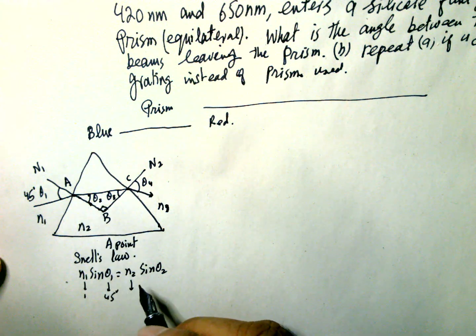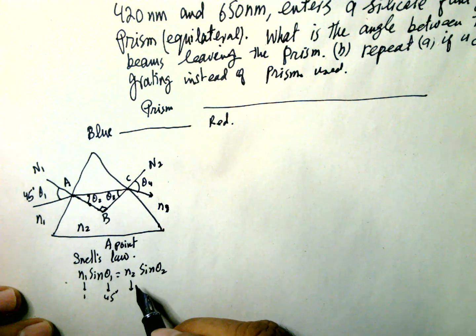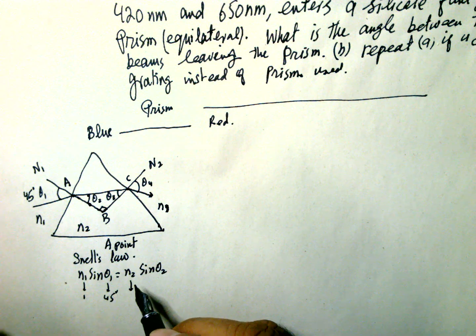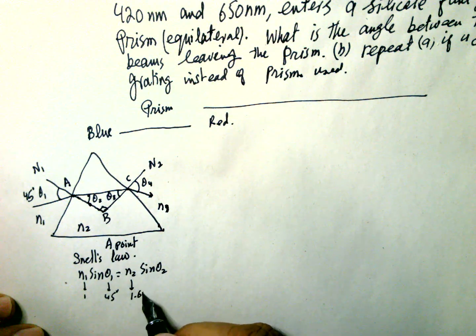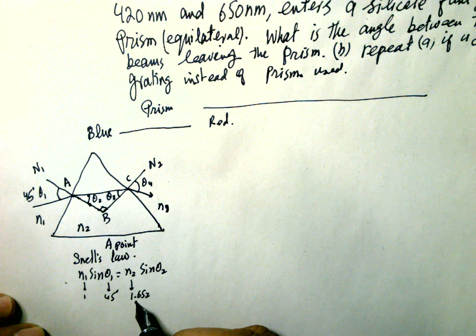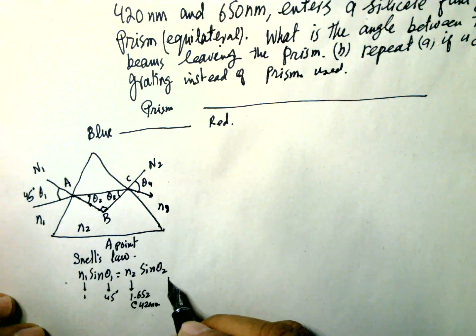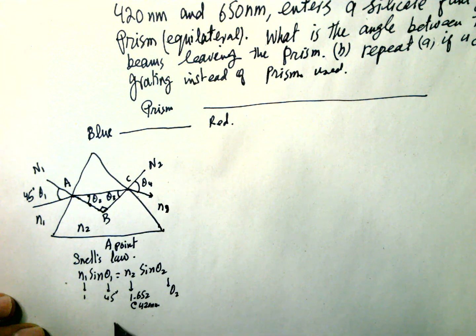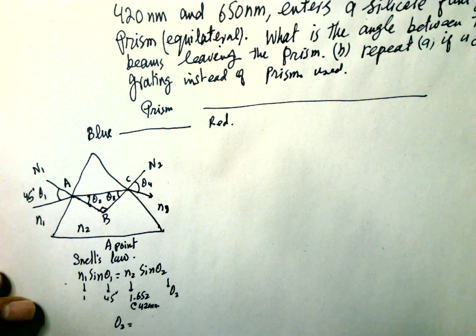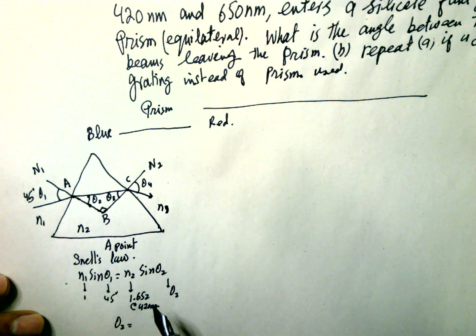This N2 is given as 1.652 for 420 nanometer, and theta 2 we have to find. If you find theta 2 using these equations, theta 2 is equal to 25.34.